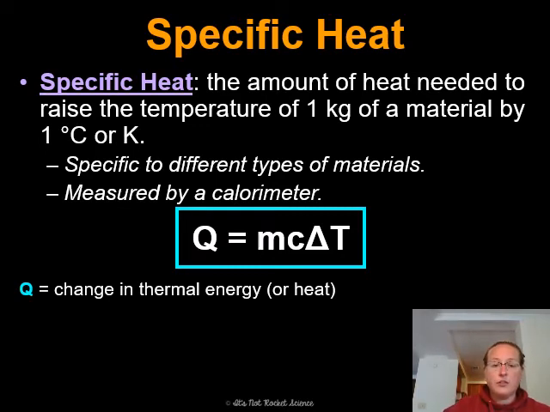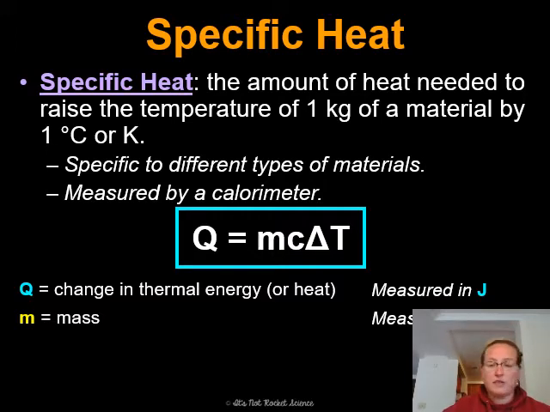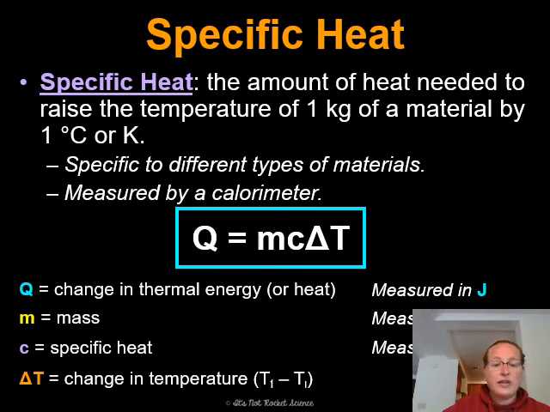So we have Q equals the change in thermal energy or heat, and that's measured in joules. We have m, the mass, which is going to be in kilograms. We have c here, that is the specific heat. That is something that is known, and that's measured in joules per kilogram per degree Celsius. And delta T is change in temperature.